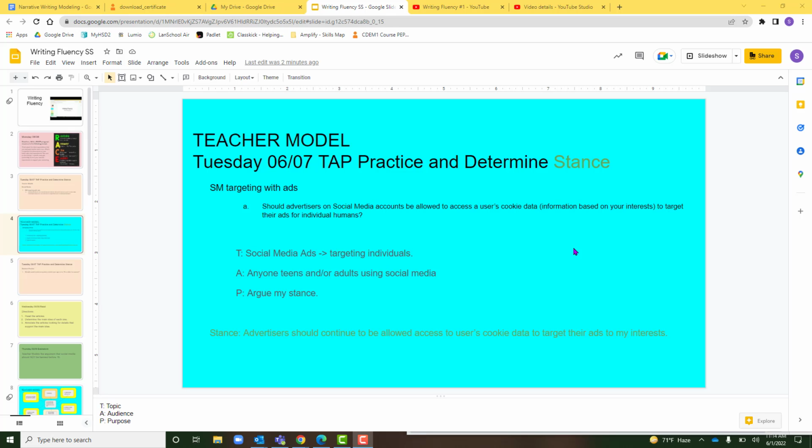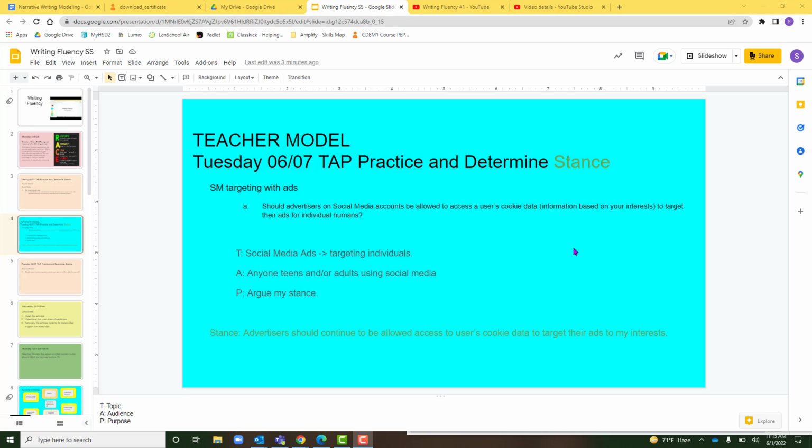All right, today we are going to be tapping a prompt and we're going to be determining our stance. When we tap a prompt, we're using TAP for an argumentative essay specifically because this is us determining what is the purpose of this prompt being given. So I'm calling it TAP. If you are more familiar with tacking a prompt with keywords instead of purpose, that is also totally fine. But we're going to go with TAP for this model.